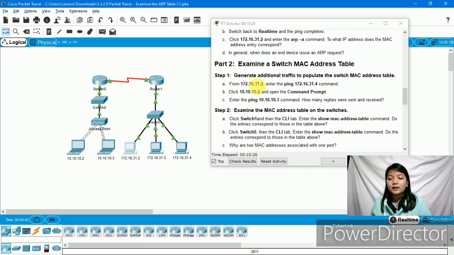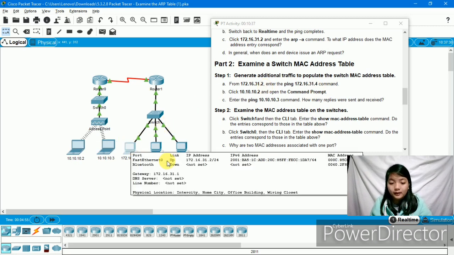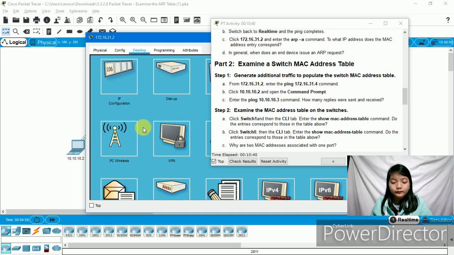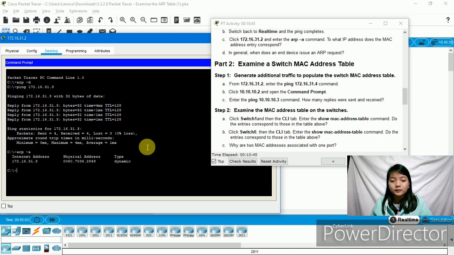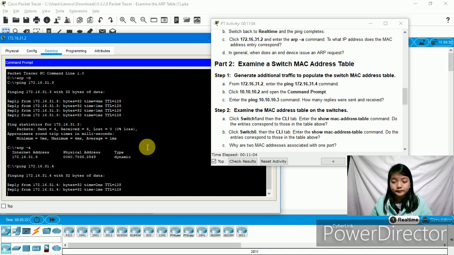From 172.16.31.2, enter the ping command. In the command prompt, we will ping 172.16.31.4, then enter.